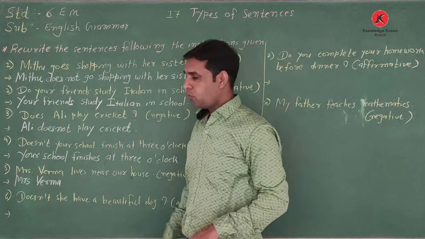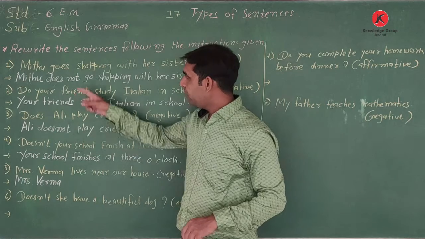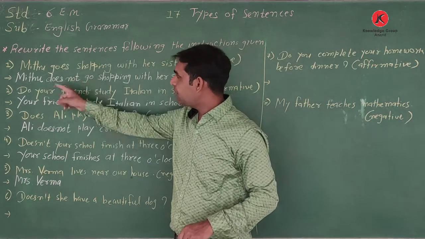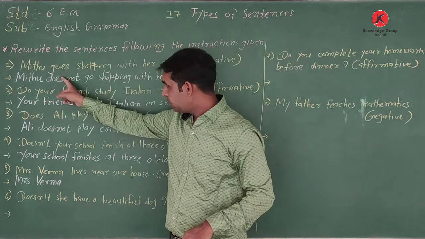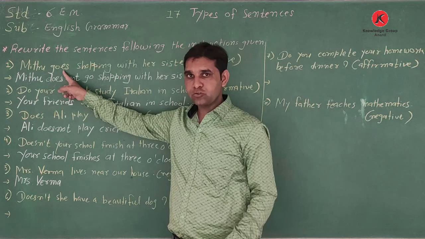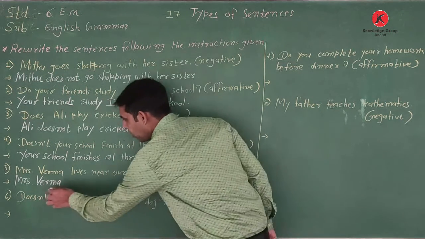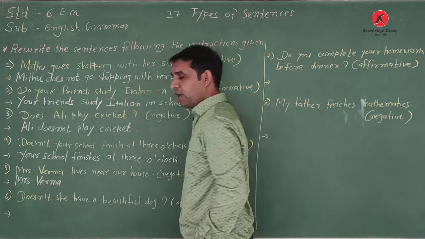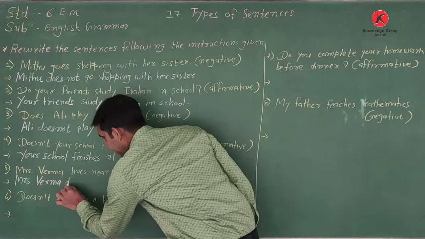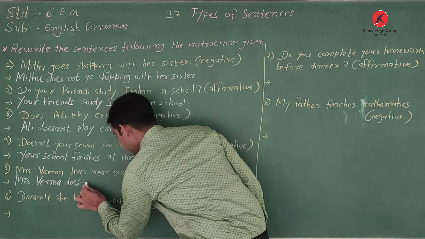Then what do we write? I have already told you, we write the first sentence. If the verb has s or es, what do we write? Does not. So here also we write does not, because the singular name Mrs. Verma is given.